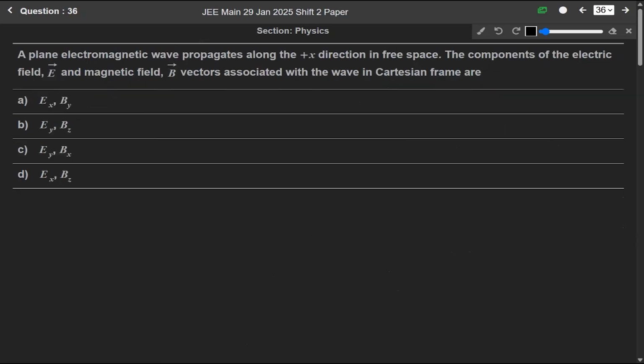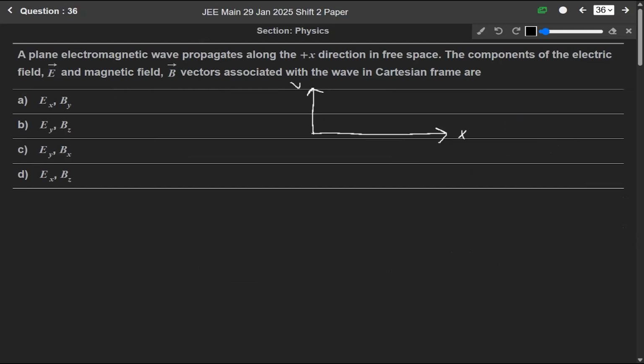Now question 36. A plane electromagnetic wave propagates along the positive x direction in free space. The components of the electric field and the magnetic field vector associated with the wave in the Cartesian frame are... Okay, the wave is propagating in the positive x direction.